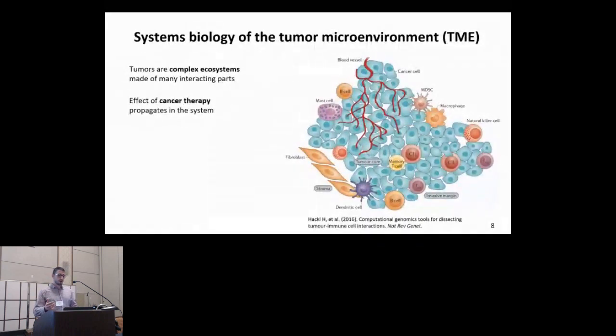For instance, the tumor microenvironment consists of multiple cell types that talk to each other. Such a perturbation, such as cancer therapy, will propagate through the system, and we cannot understand this using individual genetic markers. So systems biology approaches can characterize the emerging behavior of these interacting parts.